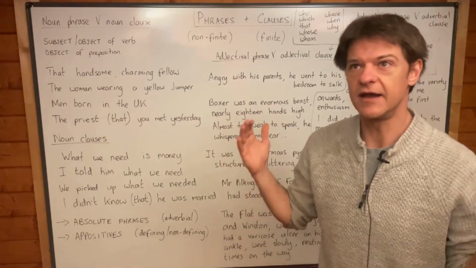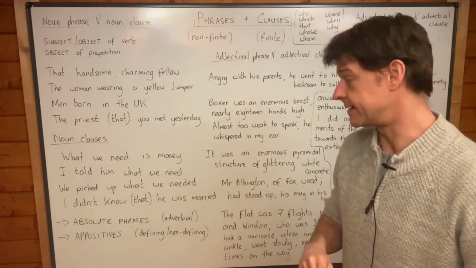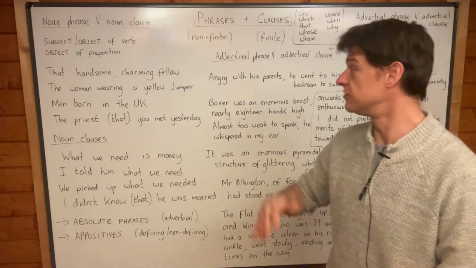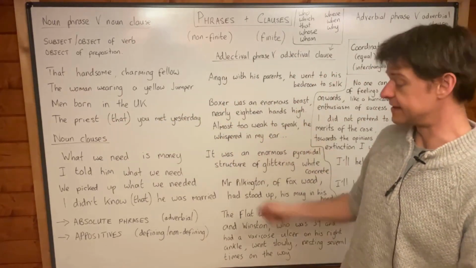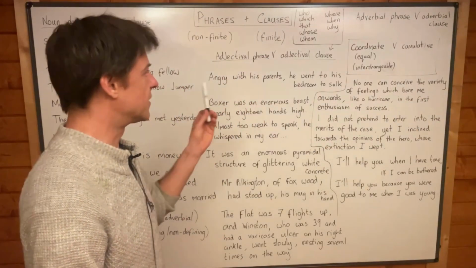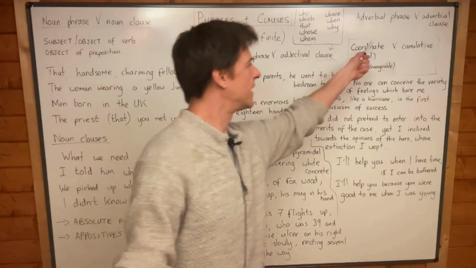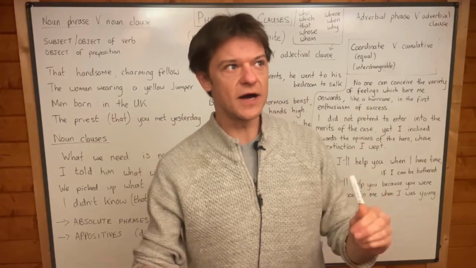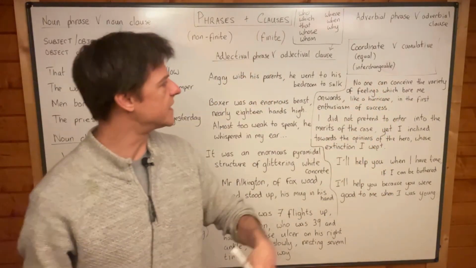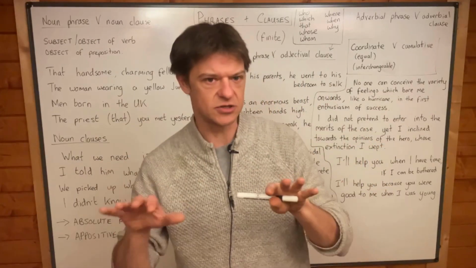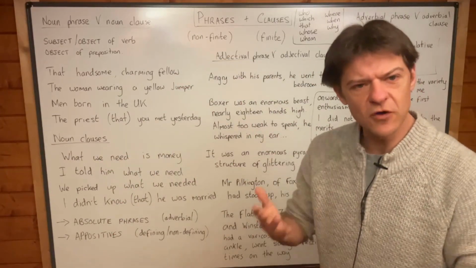And I want to really focus on the idea that this defining, non-defining logic you see here and here, and this coordinate cumulative logic you certainly see here and here. And these two ideas about defining, non-defining, and coordinate and cumulative, these distinctions will help you with commas.